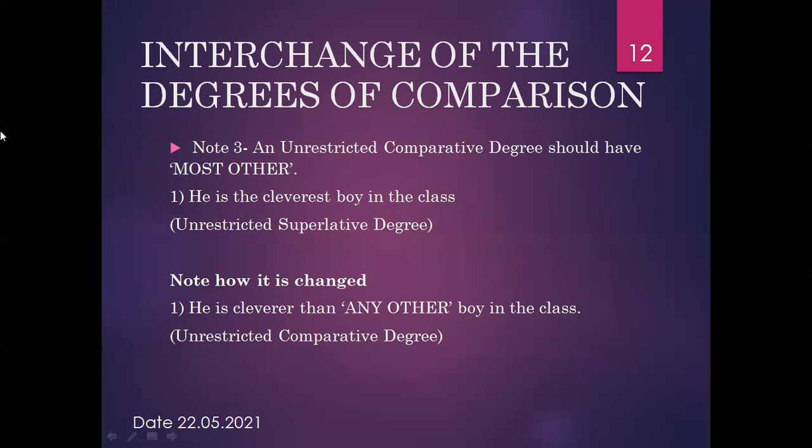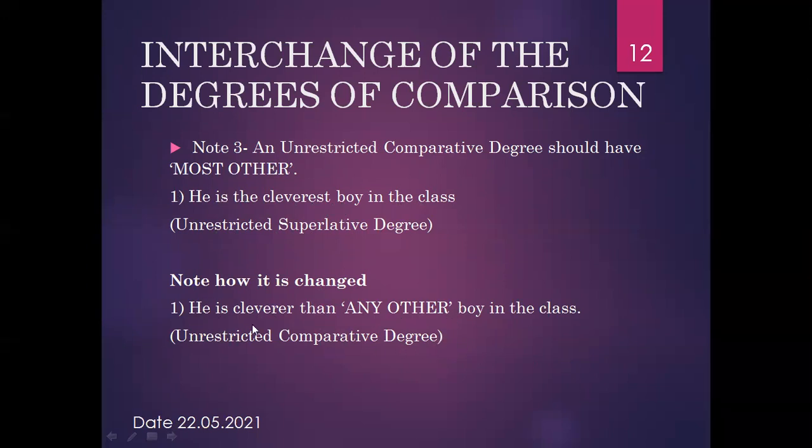Note number 3 is an unrestricted comparative degree should have any other. It means here is one example. He is the cleverest boy in the class. So it is an unrestricted superlative degree. So here we can note how it is changed. He is cleverer than any other boy in the class.